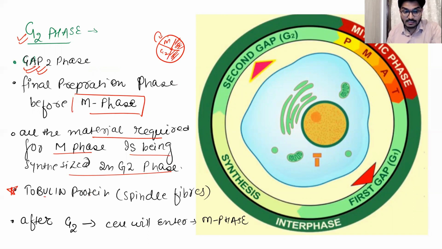Specifically, the important one is the tubulin protein. So tubulin protein makes your spindle fibers, right? And those spindle fibers are going to attach to the kinetochore of the chromosome, right? Fine. And after all these things are done, the cell will move to the M phase.